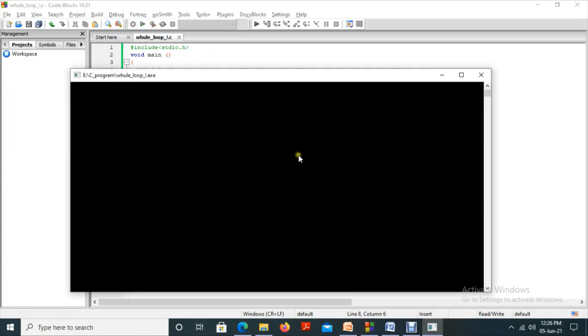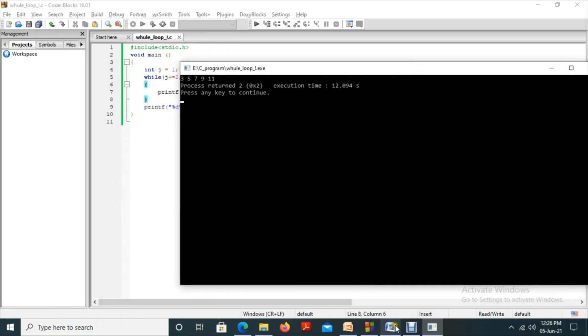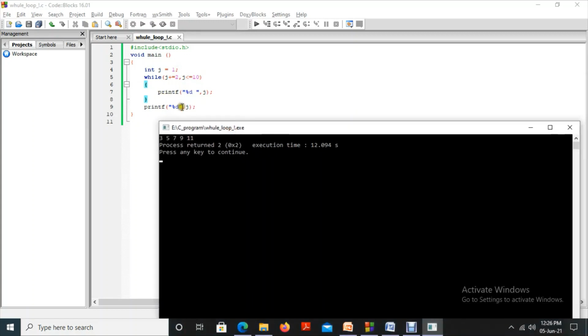So just find the output. It is taking too much time. Okay, listen. First value 3, so that is why it printed 3 here. Then the j value is updated by 2. j equal to j plus 2. So 3 plus 2 is 5. Then print 5. After that 5 plus 2 is 7. 7 less than 10, condition true, print 7. Again 7 plus 2 is 9. 9 less than or equal to 10, condition true, print 9. Then 9 plus 2 is 11. 11 less than or equal to 10, condition false.